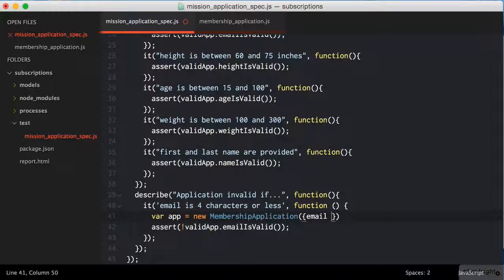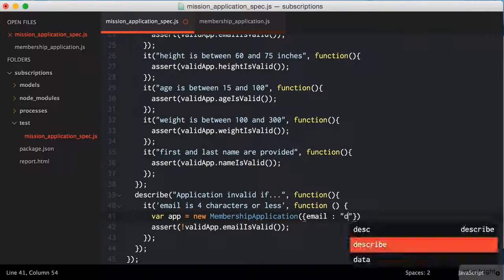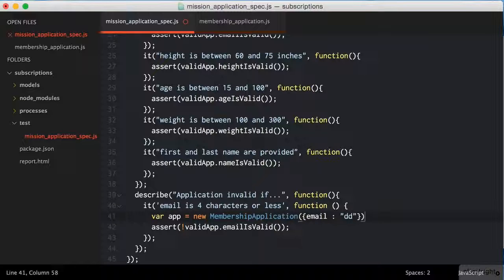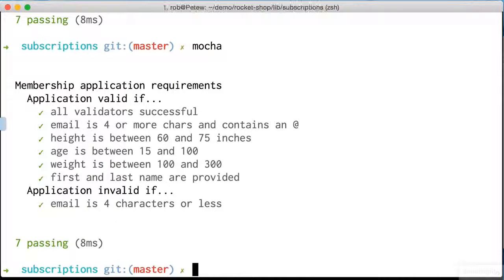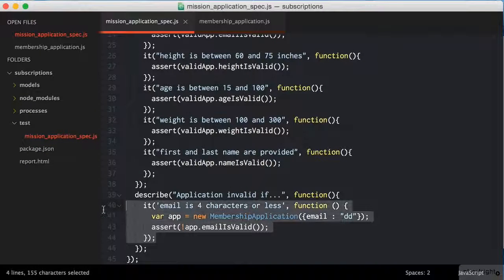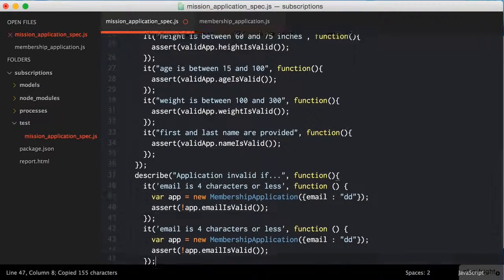In this case, I'm just going to drop it right inside of my spec. I don't need a before block for this because this is a simple test all in of itself. So here I'm just going to create a brand new application with a bad email and make sure that it's not valid. And in fact, it is not. Our validators expect the email to be greater than 3 characters.